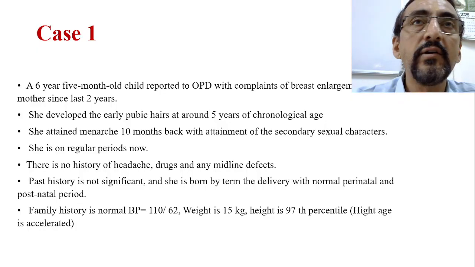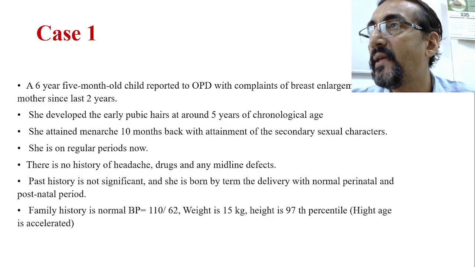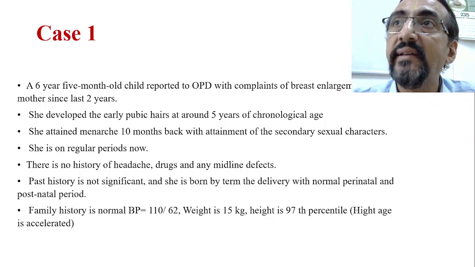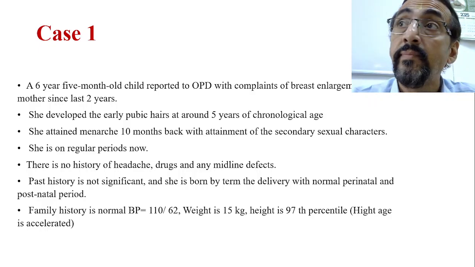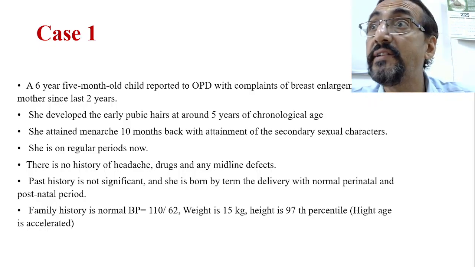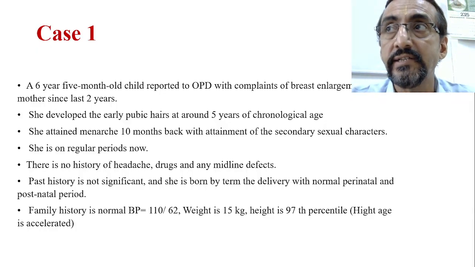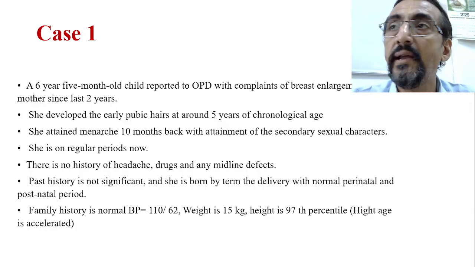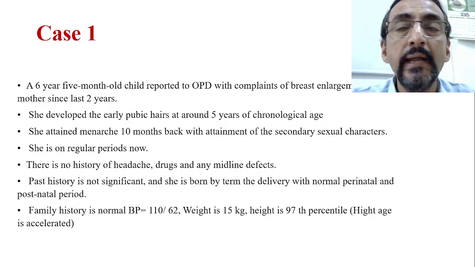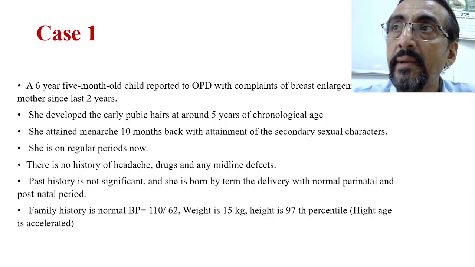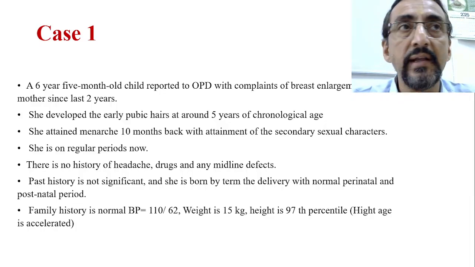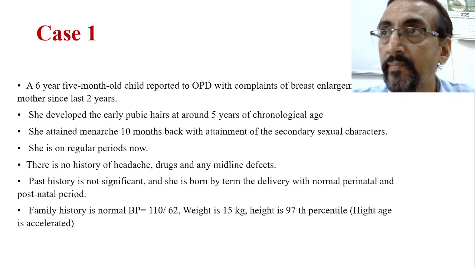Telarche usually occurs at 8 years of age, but in this child, telarche is occurring at 6 years. The mother is reporting that it started 2 years back itself. So maybe 3 or 4 years earlier, at the age of 4 years, the primary changes of breast enlargement like telarche have been initiated.